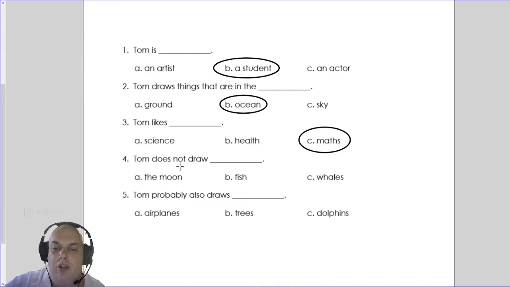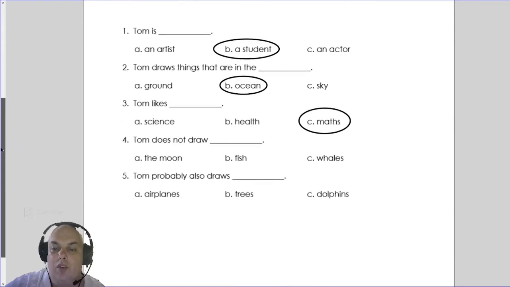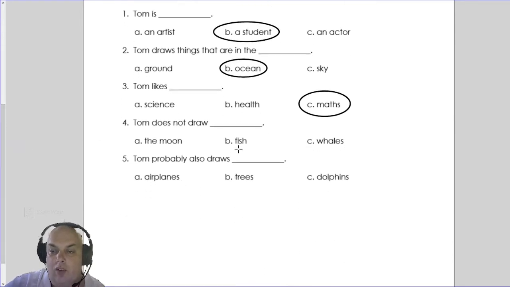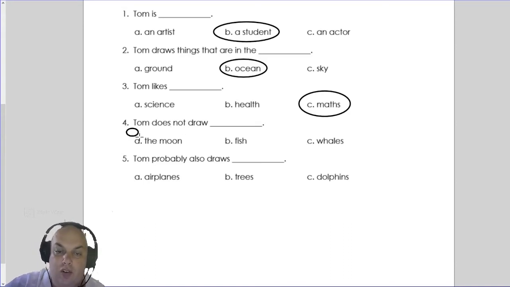Okay, Tom does not draw. So let's have a look. What did Tom draw again? He draws fish, jellyfish, shells, and whales. So it's not fish and it's not whales, because the question is, what does he not draw? Yes, what does he not draw? Well, he does not draw the moon.